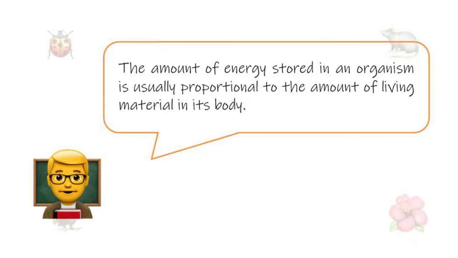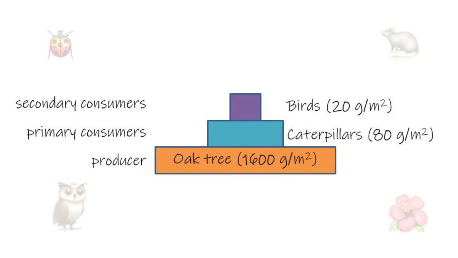The amount of energy stored in an organism is usually proportional to the amount of living material in its body. Therefore, changes in the amount of energy flowing through the trophic levels can be represented by change in the total biomass of organisms at different trophic levels. The example presents as a normal pyramid if a pyramid of biomass is used. It shows that the producer have the greatest amount of energy. There is a reduction in amount of energy from producers to consumers. The amount of energy reaching the top level is small.